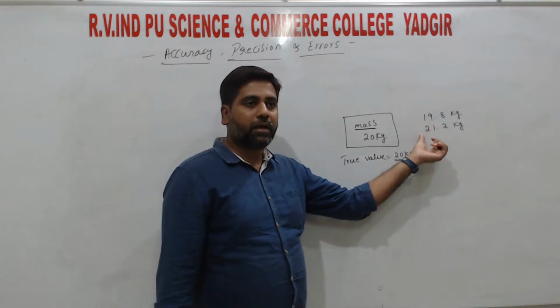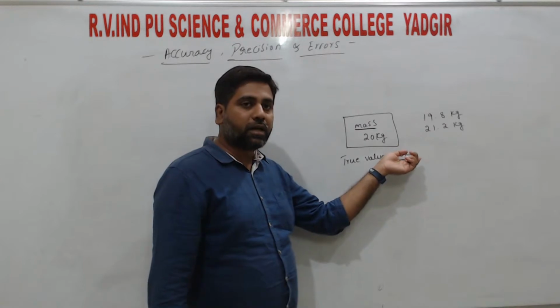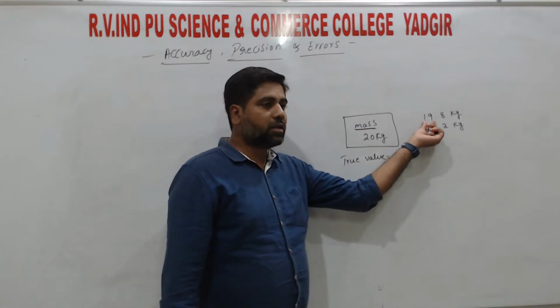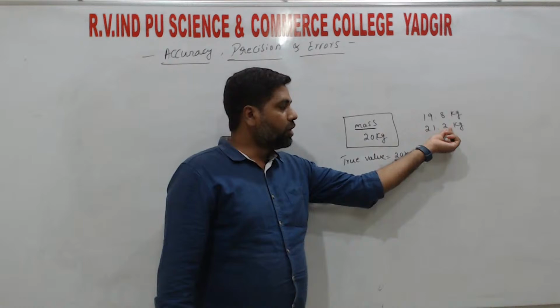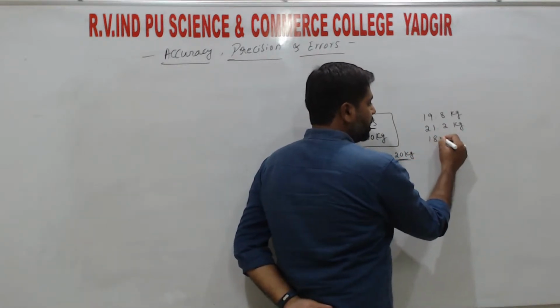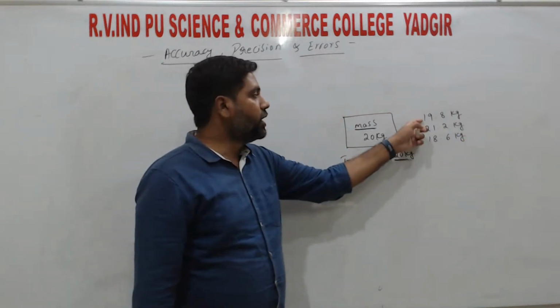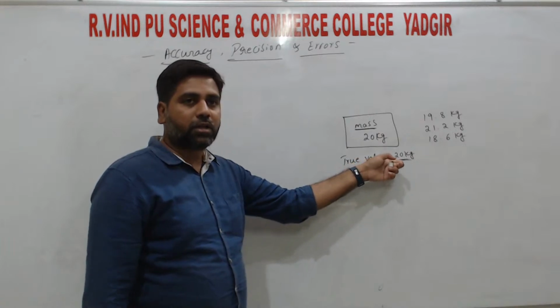So there is a difference. The values are nearer values, right? They are near 20 kg, aren't they, 19.8, 21.2. And one more time if we measure, we may get some 18.6 kg, right? So these are the measured values. The actual value is 20 kg.